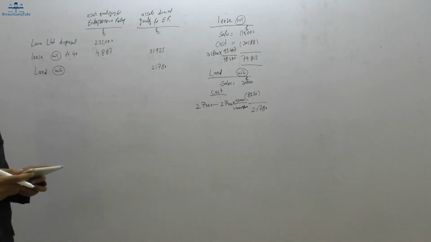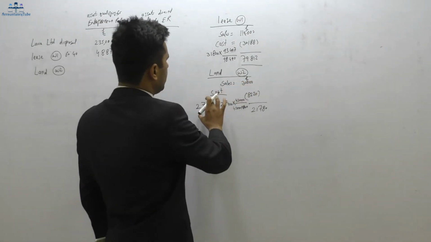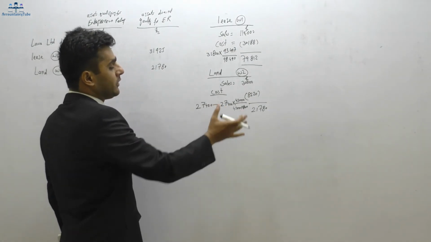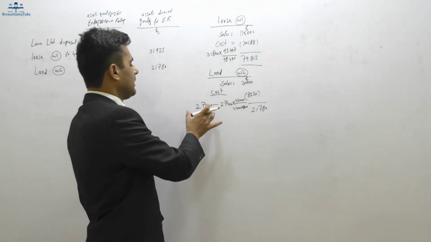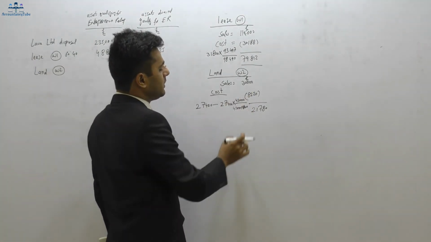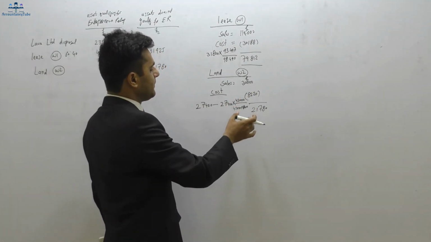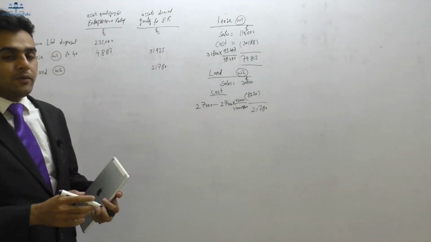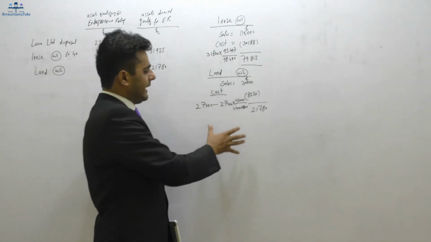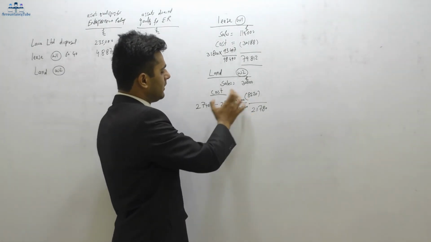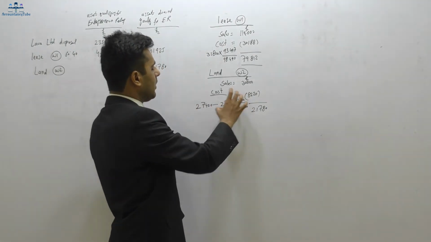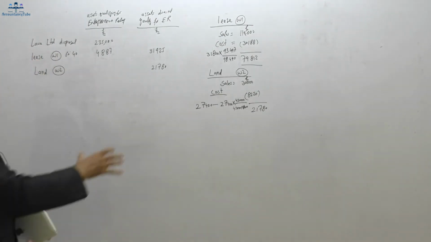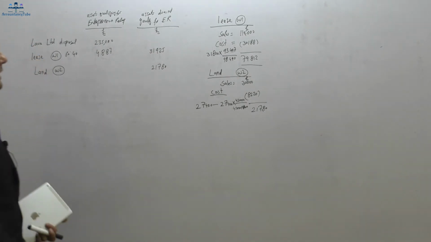Now, why did we do it with the land? Because although the sales was this one and the cost was this amount, she has already sold a few acres of land. If she had not sold it, then we'd take 27,400 multiplied by the amount she has sold it for, divided by the value of the remaining estate. But because she has already sold a few things, we have to deduct that cost out of the total cost. So the amount is 21,780. This will go into the assets not qualifying for entrepreneur relief.